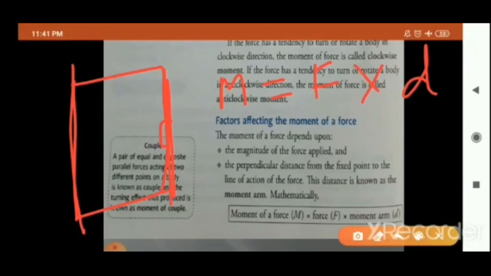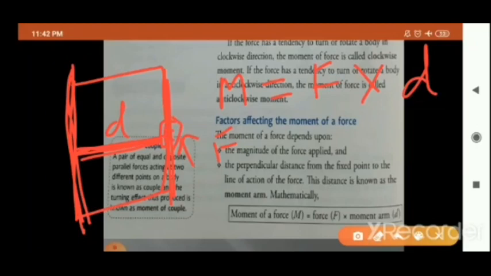Now, what is that F? F is the applied force. And what is that D? D is the perpendicular distance from the fixed point to the line of action of the force. This is your D. This distance is your D. It means the distance between the fixed point and the line of action of the force, where you are applying the force. So where are you applying the force?